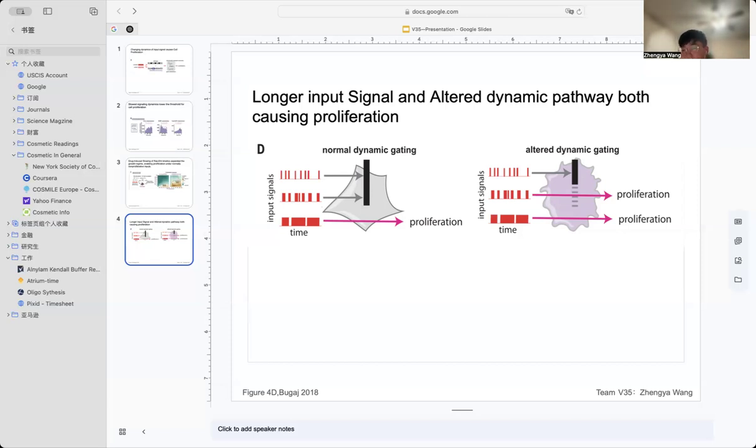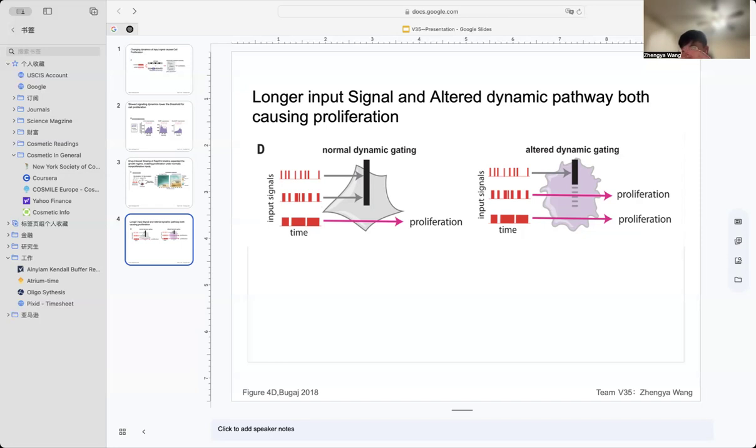In contrast, the diagram on the right shows what happens when RAS-ERK kinetics are slowed by mutation or drug treatment. The pathway misinterprets short or weak signals as sustained. As a result, cells enter the cell cycle inappropriately, even in response to input patterns that are normally non-proliferative.